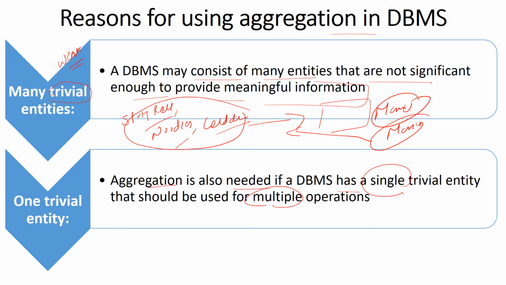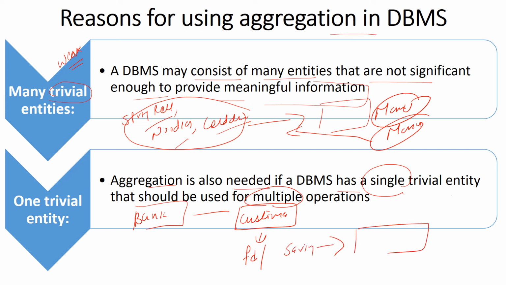In this case, the trivial entity is used to form relationships with other entities, right? A customer of a bank has a nominee for his account. This is the bank. It has customers. Now the customer has FD and saving accounts, for which he or she has a nominee. Now this nominee entity will be a weak entity if it is not connected to the customer.